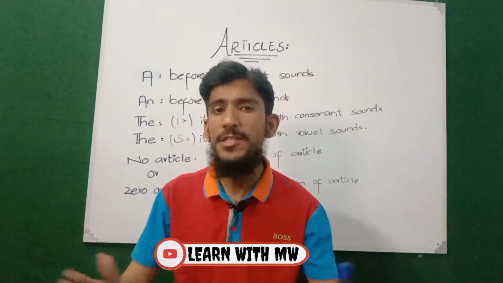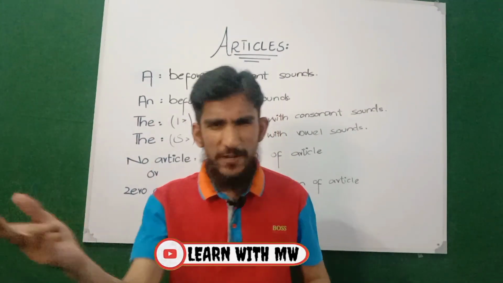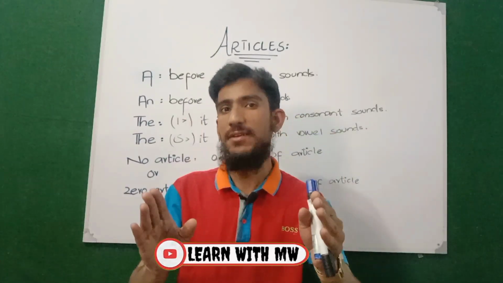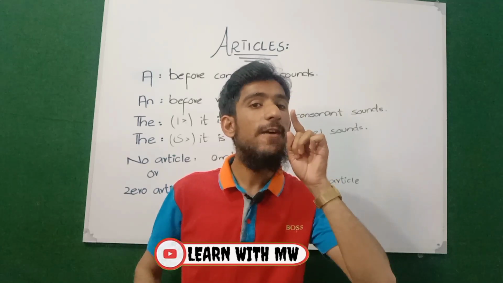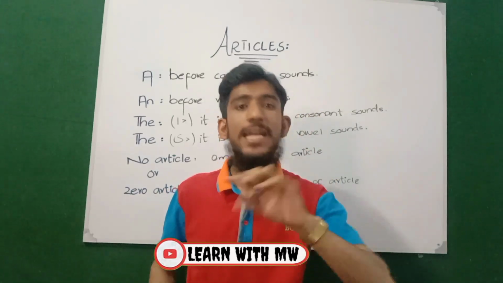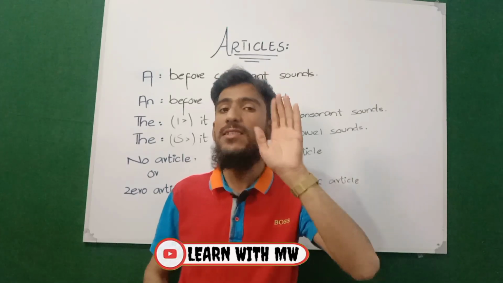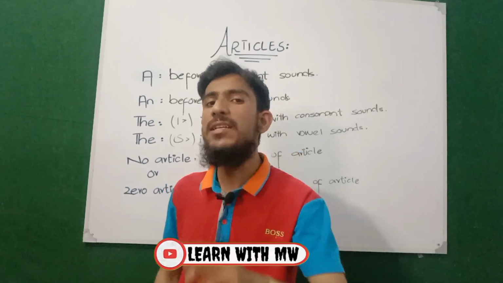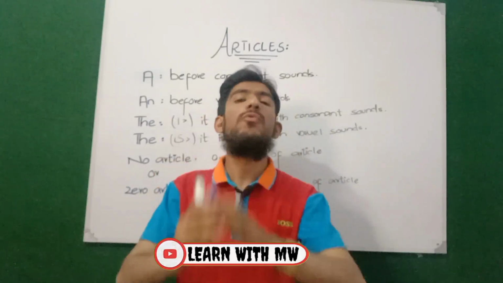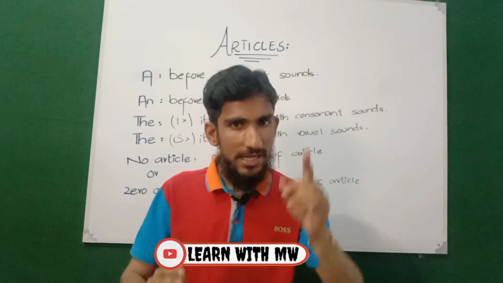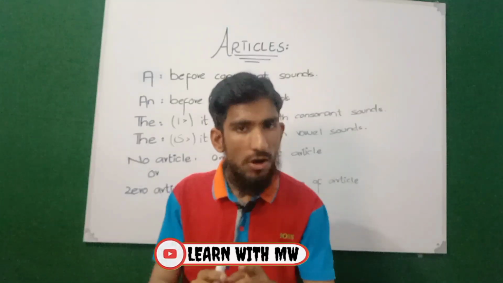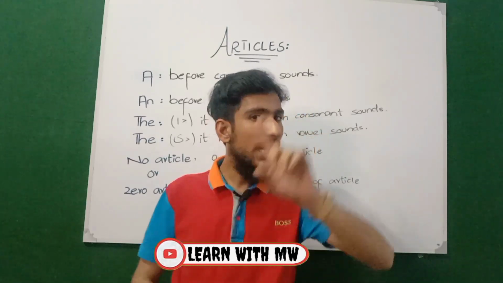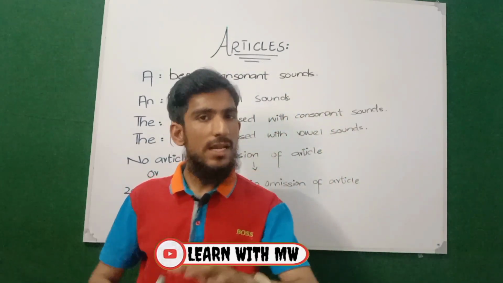How many articles are there? Two articles, definite and indefinite article? No, remove this concept from your mind. Articles are 5 in reality in English grammar. 5 articles are there in English grammar. Are you shocked? I'm pretty sure that you are shocked, and I will remove your shock through the concept that there are 5 articles. Let's explore this whole concept.